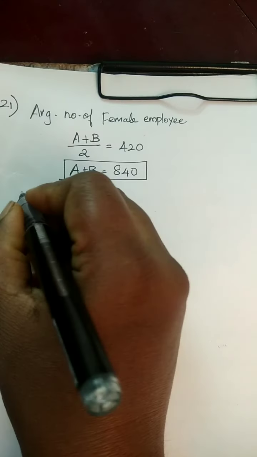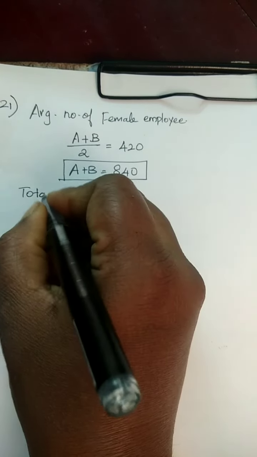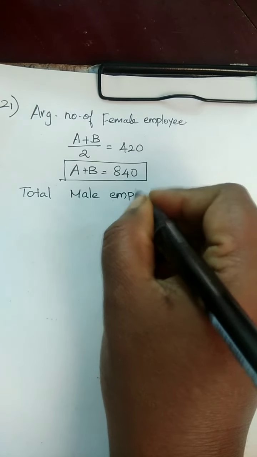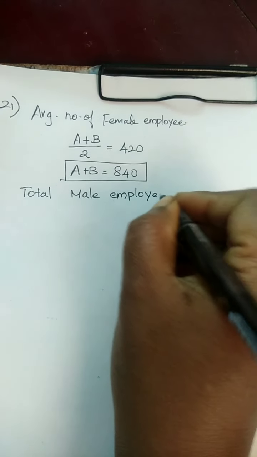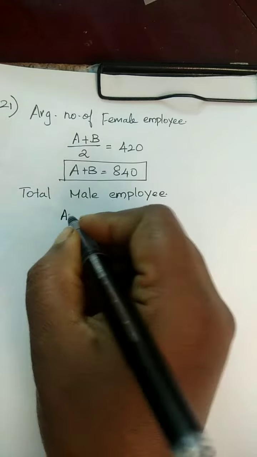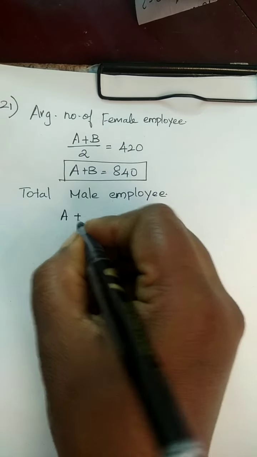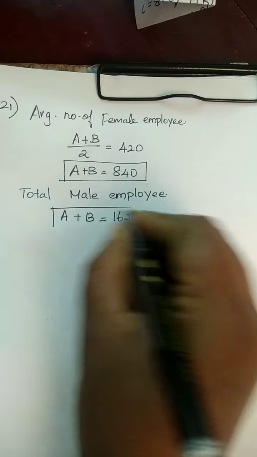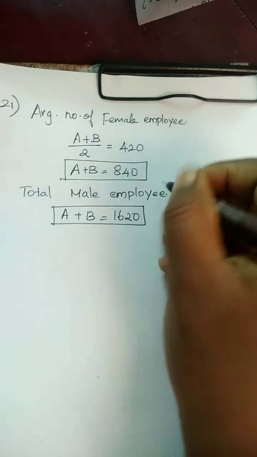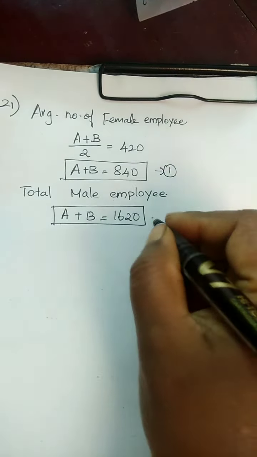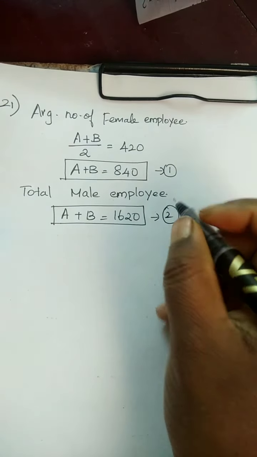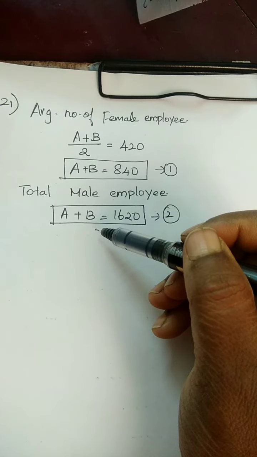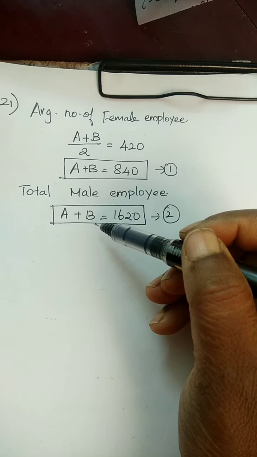Therefore, total male employee in A plus B is 1620. This is the first equation and this is the second equation. See, both are capital A, capital B. So it's a little bit confusing now.